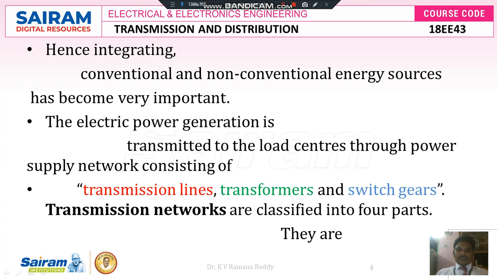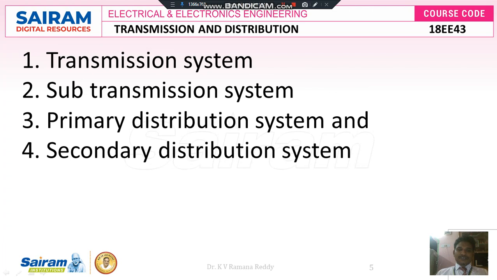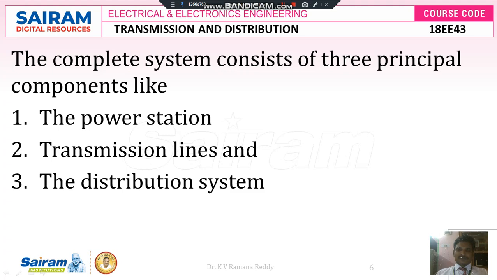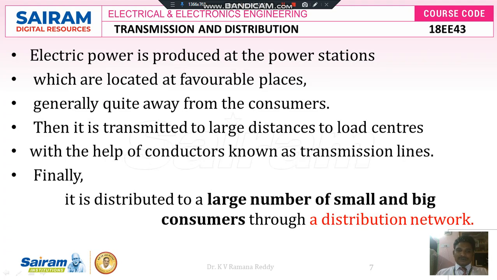The electric power generated is transmitted to load centers through a power supply network, which consists of transmission lines, transformers and switchgears. Therefore power networks are classified into four major parts. They are transmission system, sub-transmission system, primary distribution system and secondary distribution system. So the complete system consists of principal components like power stations, transmission lines and the distribution system.